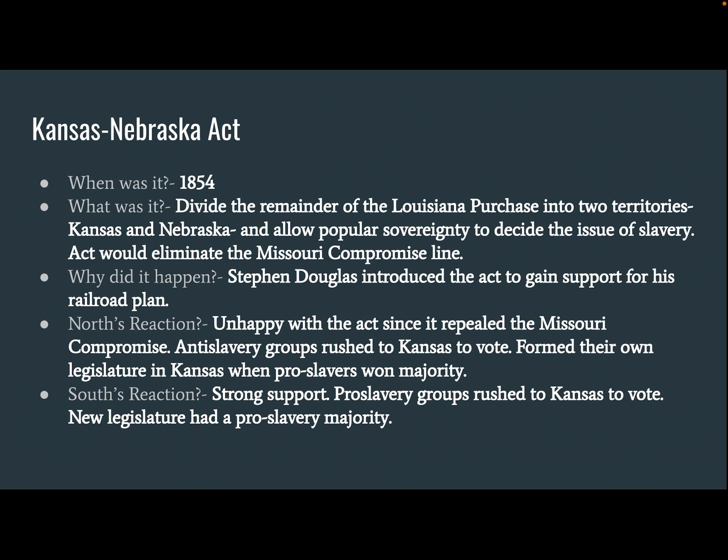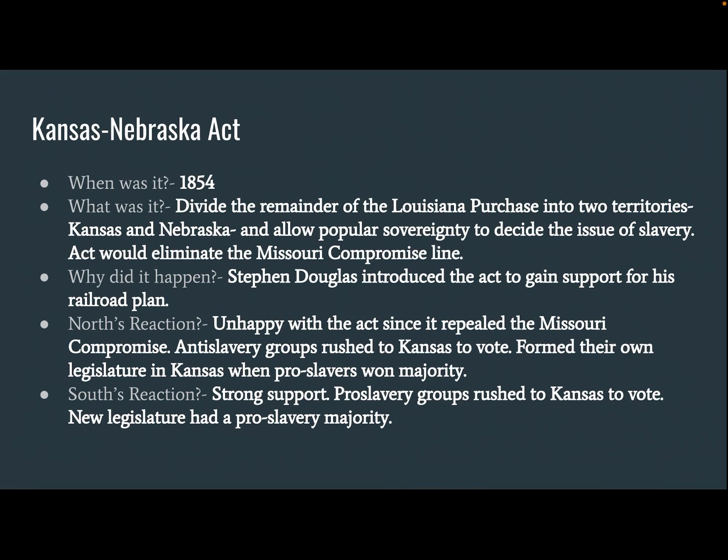And so they're saying, oh, people were voting illegally, and so even though the territory's legislation, the government, had a pro-slavery majority, we see an anti-slavery group forming their own legislation in Kansas. And so actually there are now two legislations going on in Kansas, one pro-slavery, one anti-slavery.